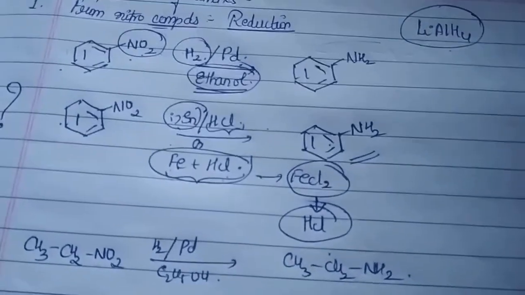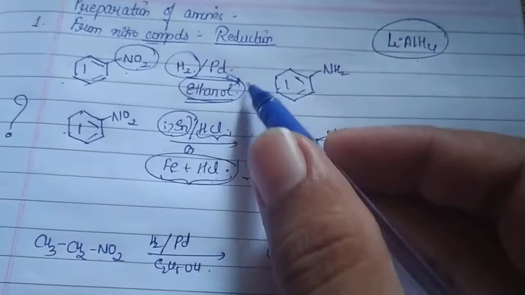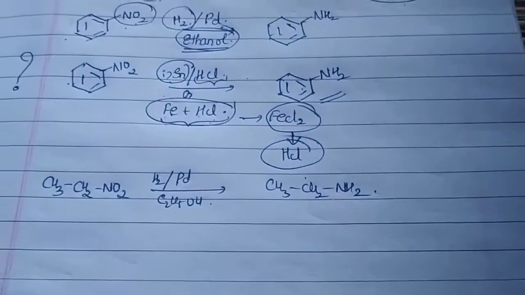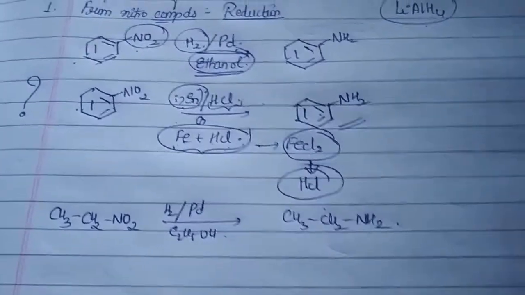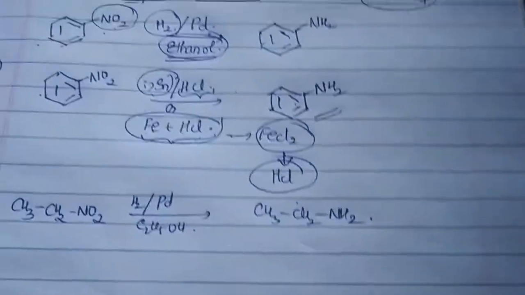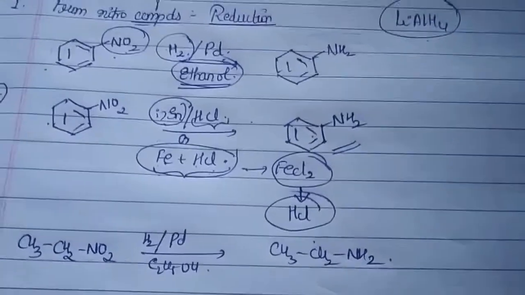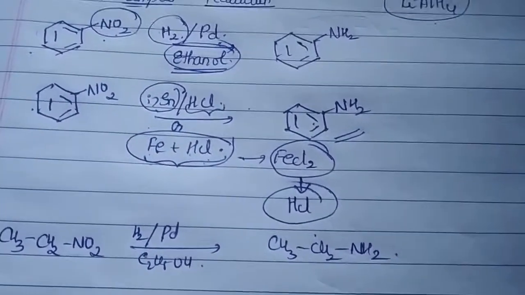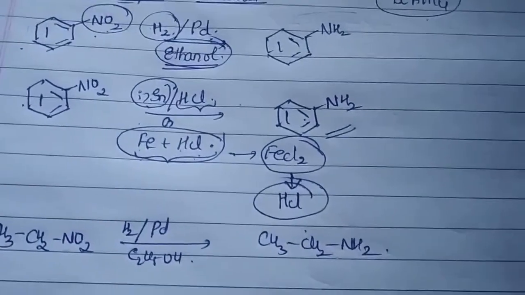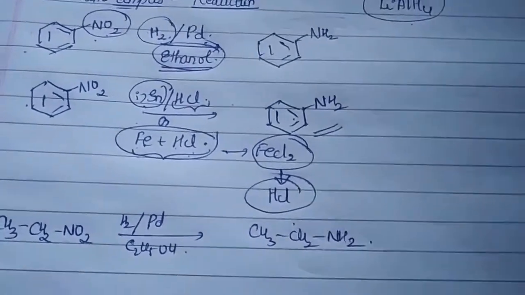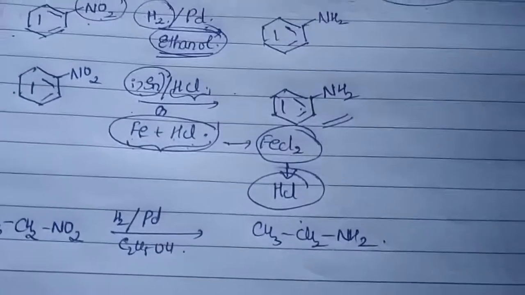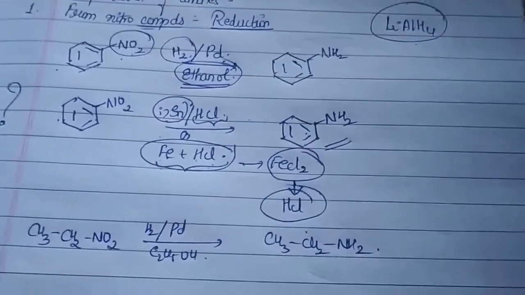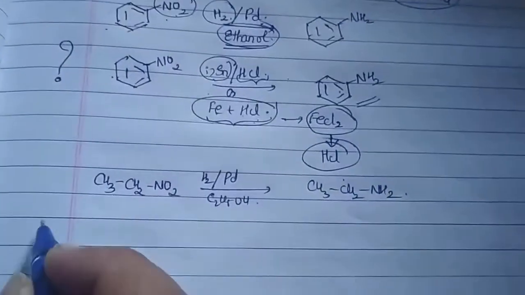So you have to use a mild reducing agent as we have shown over here. So the ultimate fact you have to remember: in case you have been given a nitro compound and asked to convert it to an amine, the only process you have to choose is reduction. Reduction by hydrogen gas in the presence of a catalyst, or by using a metal in an acidic medium. Is that clear? You can prepare both aromatic primary amines and aliphatic primary amines. So this was the first preparation, from your nitro compounds.